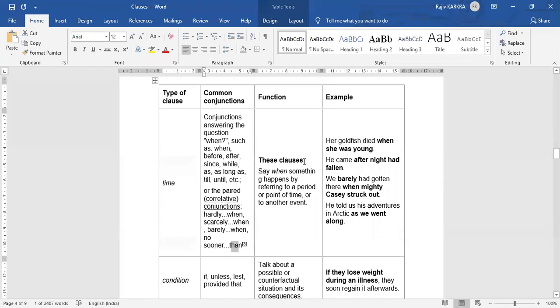So what do these clauses do? They tell when something happens by referring to a period or point of time or another event. Her goldfish died when she was young. He came after night had fallen. We barely had gotten there when mighty Casey struck out. He told us his adventures in the Arctic as we went along.